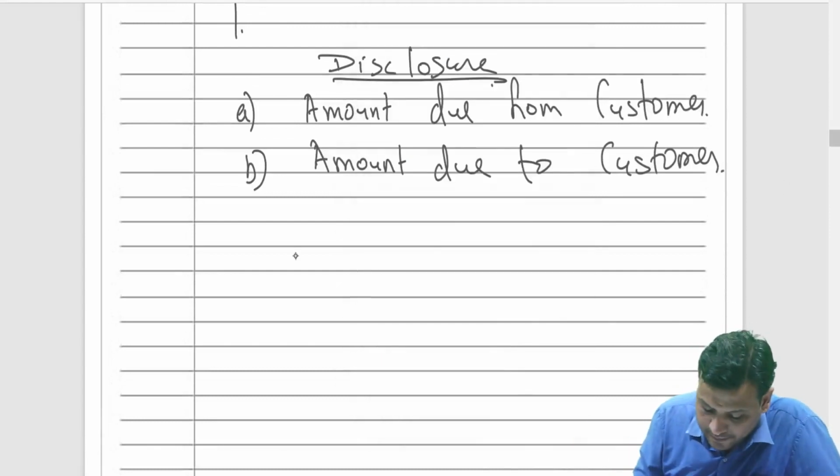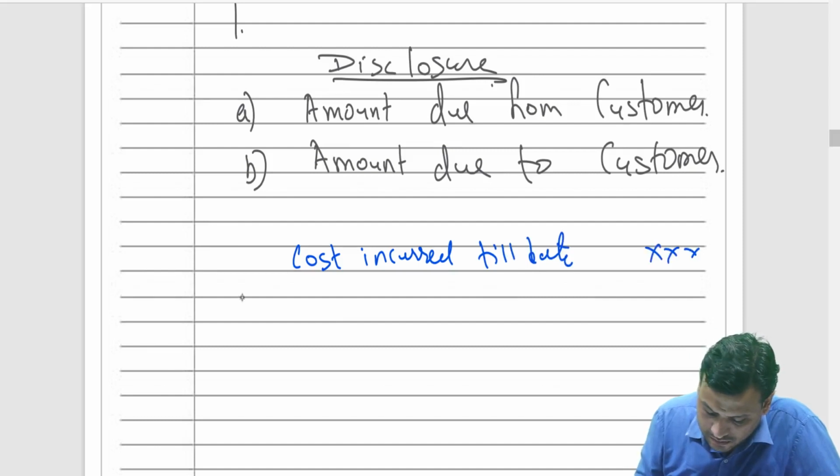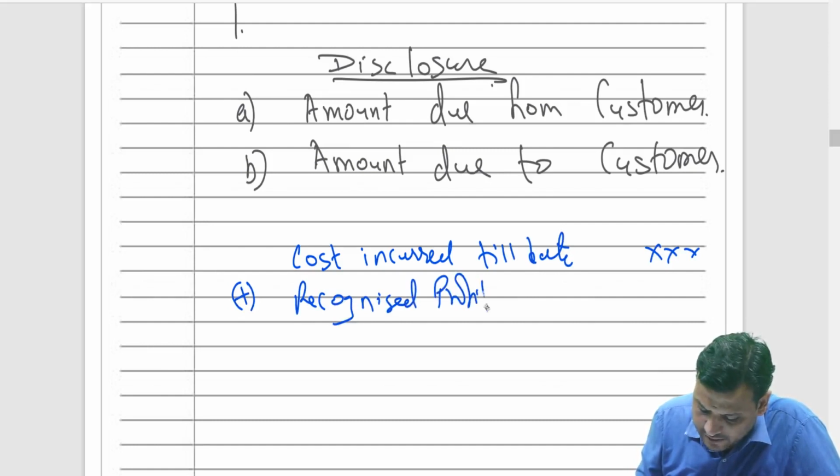My friends, it is simple. You just have to write down the cost incurred till date, plus recognized profits till date, or minus recognized loss till date, as the case may be.